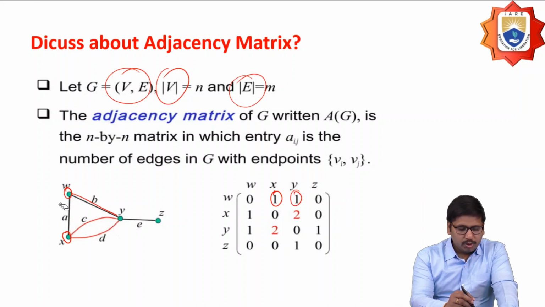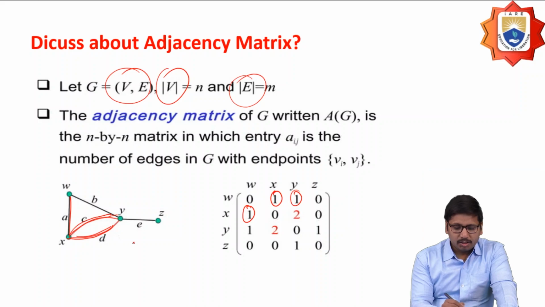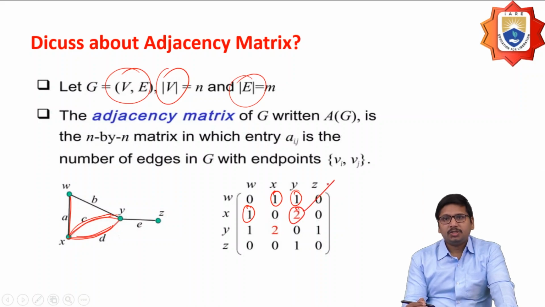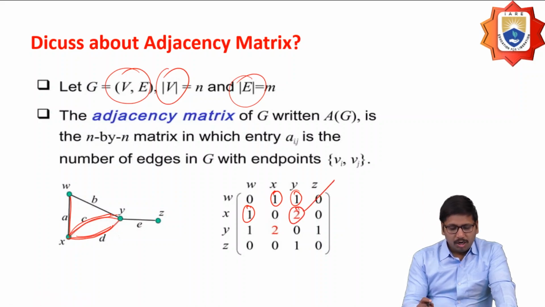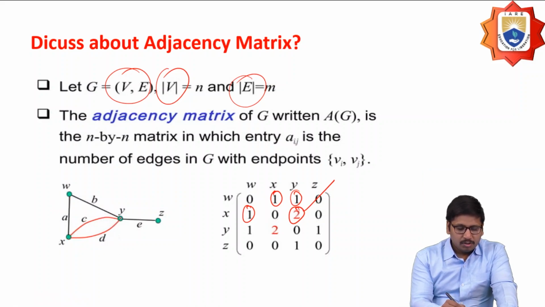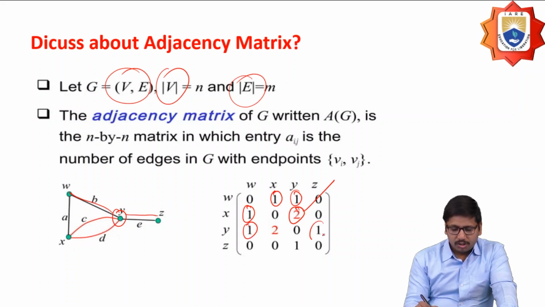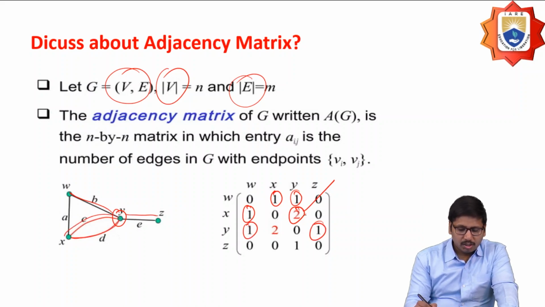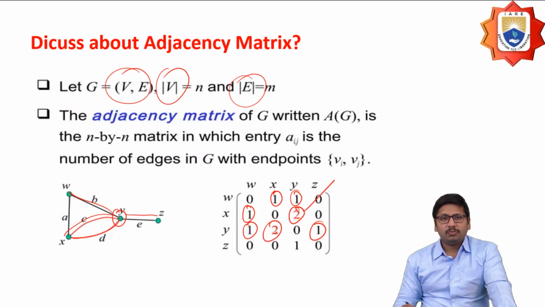So similarly, if I'm going to consider X in this case, I'm going to have the edges from X to W, X to Y. So X to Y should be 1, but I'm going to have two parallel edges connected from X to Y, so that's why I'm going to present it as 2 in this case. Similarly, if I'm going to consider Y, I'm going to have the edge W to Z, and I'm going to have two edges that are connected to X, that's why it should be 2.